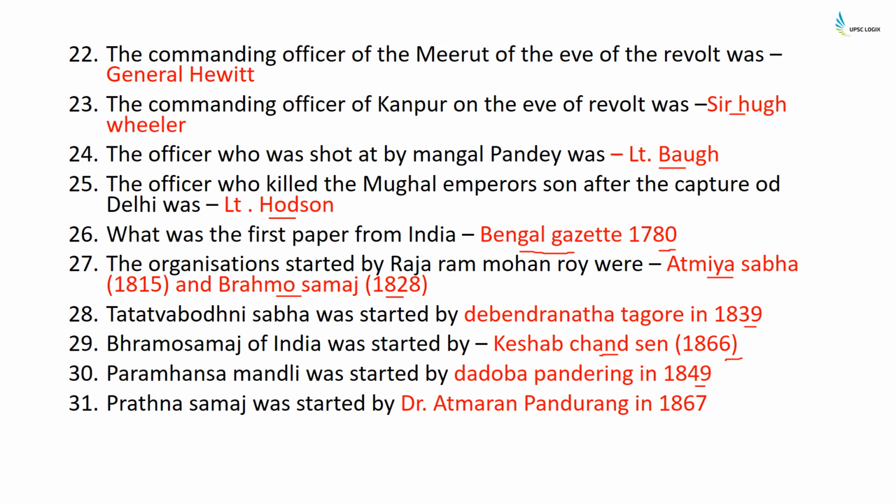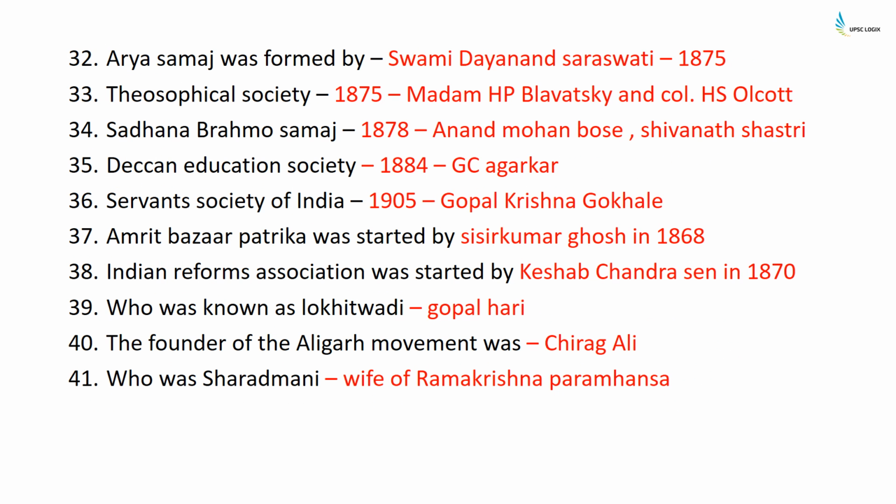Prarthana Samaj was started by Dr. Atmaram Pandurang in 1867. Arya Samaj was formed by Swami Dayanand Saraswati in 1875. Theosophical Society, 1875, by Madame H. P. Blavatsky and Colonel H. S. Olcott. So this is an important question. This is often asked.